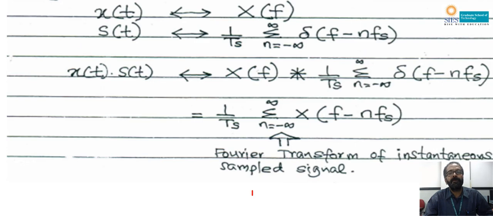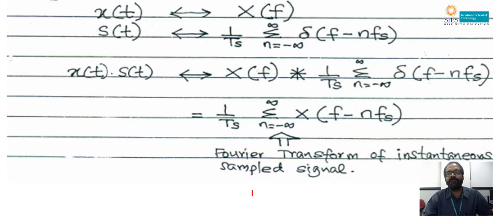Now I am proving the sampling theorem in the frequency domain. x of t is the input signal and its Fourier transform is X of f. s of t is the sampling signal, a periodic train of impulses, and its Fourier transform is 1 by Ts sigma delta f minus nFs. x of t and s of t are multiplied in the time domain, and multiplication in the time domain is equivalent to convolution in the frequency domain.